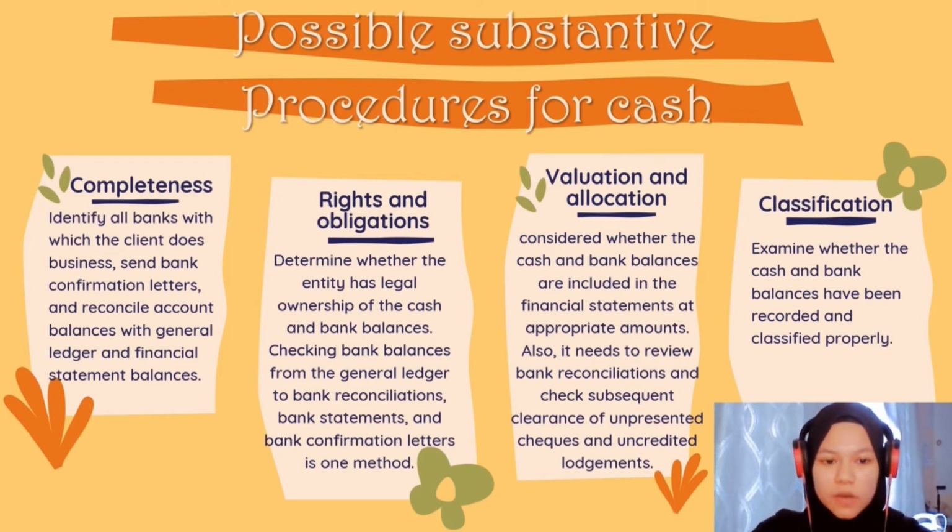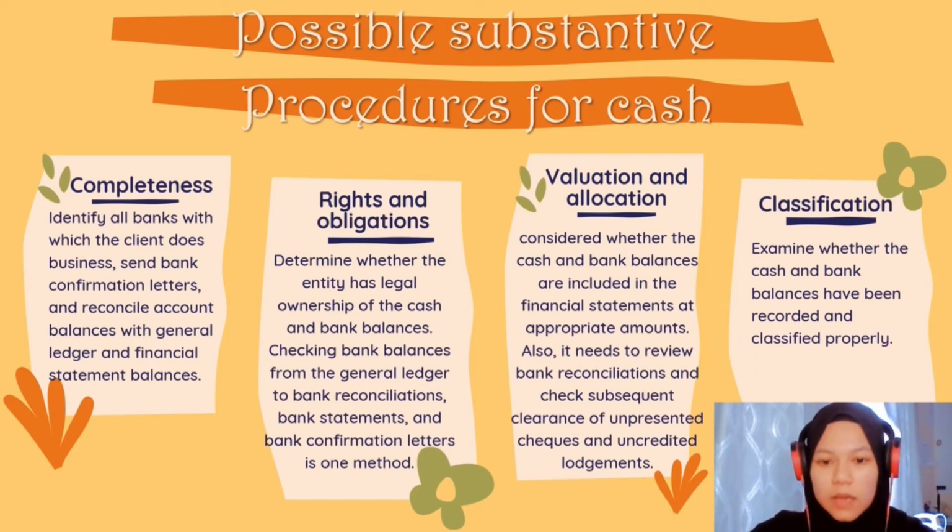First and foremost is completeness. It is to identify all banks with which the client does business, send back confirmation letters, and reconcile account bank balances with general ledger and financial statement balances. Next is rights and obligations. It is to determine whether the entity has a legal ownership of the cash and bank balances. Apart from that, checking bank balances from the general ledger to bank reconciliations, bank statement, and bank confirmation letters also is one method.